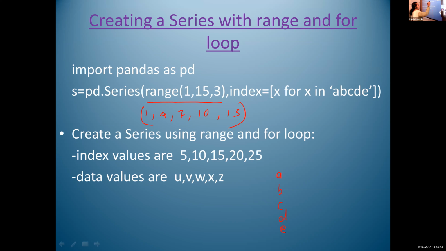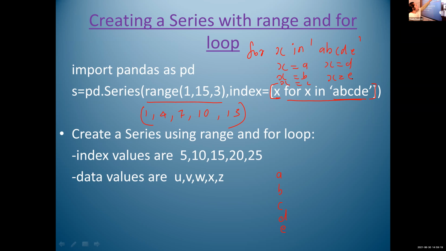So, index equal to x. What is the value of x? The value of x is created using this for loop. So, for x in A, B, C, D, E means first the value of x is A, then the value of x is B, then it is C, then it is D, then it is E.